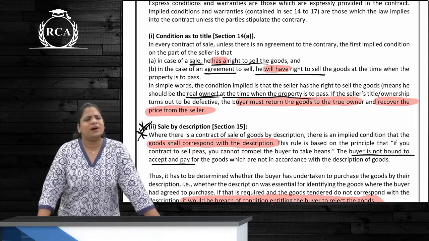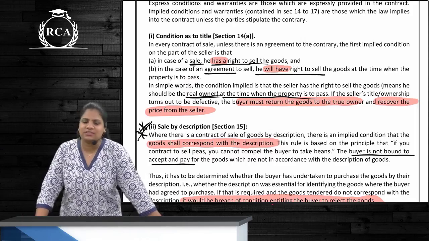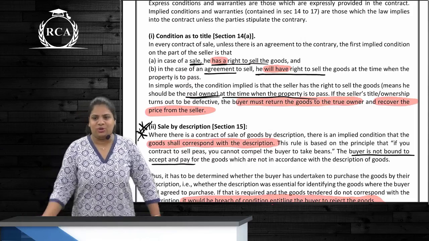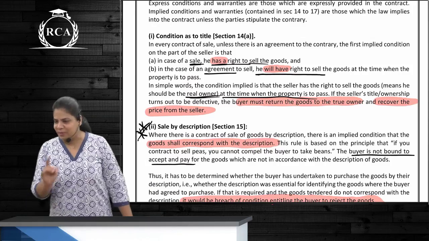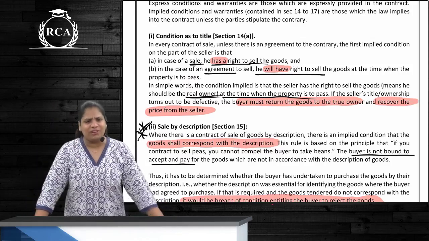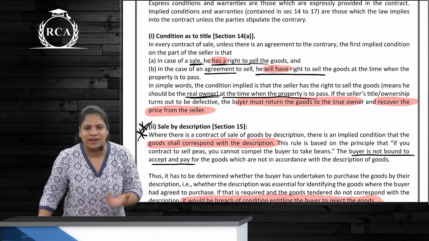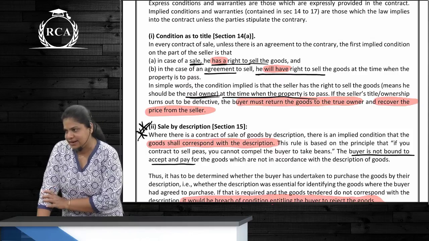Whenever we go to purchase anything, do we ask the seller, ye chori ka maal hai kya? Do we ask this? No. Imagine you are going to Tanishq showroom and asking this, ye necklace I want to purchase, sach mein bata, chori ka maal hai kya? Do we ask this? No, we don't. Why we don't? Because it's an implied condition. The fact that he is selling it over there, it means he has got a title, right?